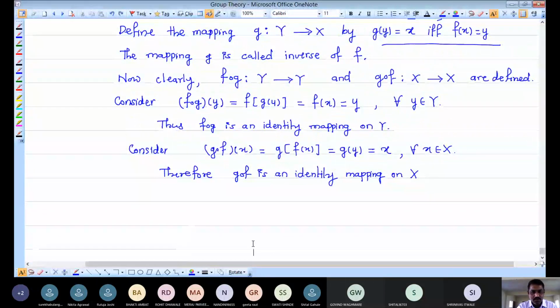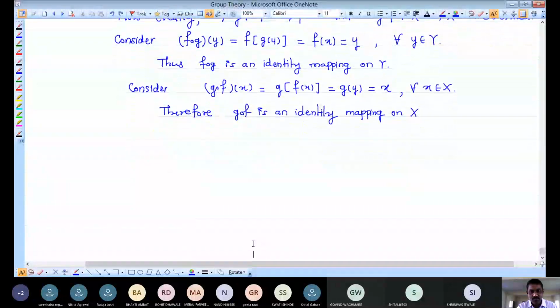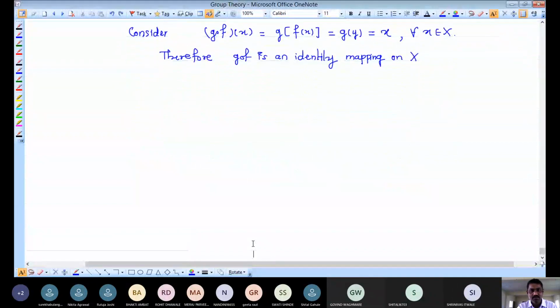And now we have to prove the second part. Already this proof we did in terms of F inverse. Now the second part we want to complete. What is the second part?